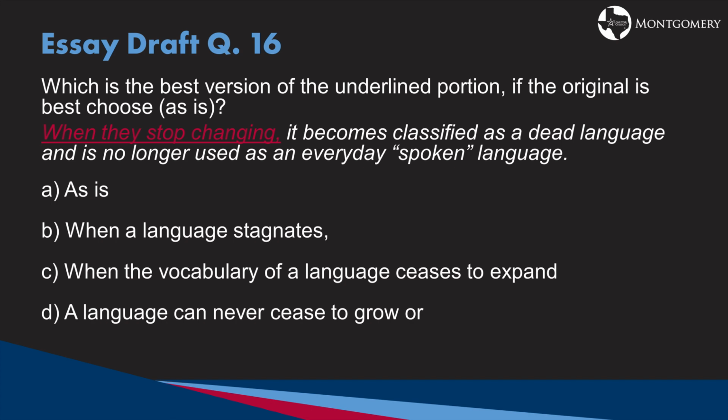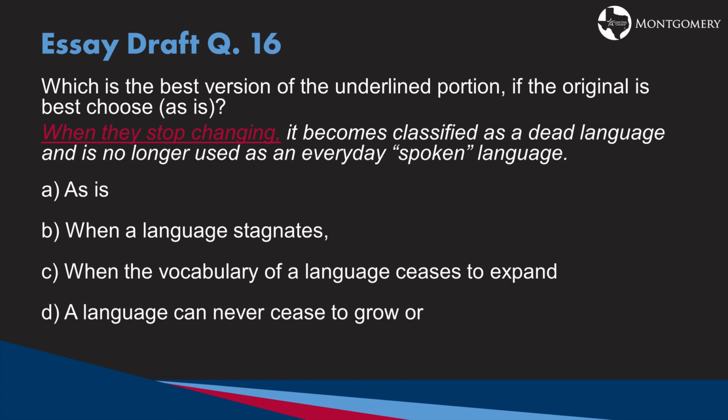So if we replace this clause with another dependent clause, we're going to need internal punctuation included. If we replace this clause with an independent clause, we're going to need either a comma and a coordinating conjunction or a semicolon. We can cross the first one off, the as is, when they stop changing, because it's using the third person they, which is very vague and informal, and it skews our clarity.